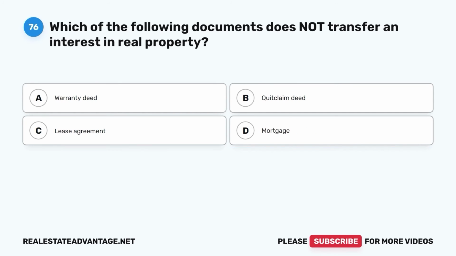Question 76. Which of the following documents does not transfer an interest in real property? A. Warranty deed.